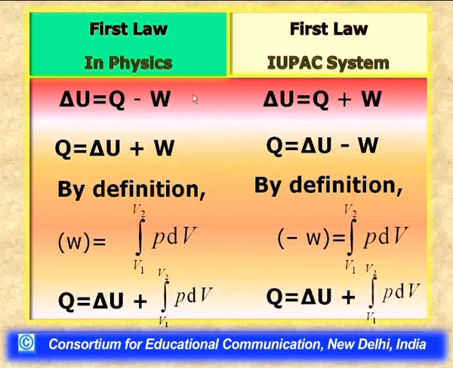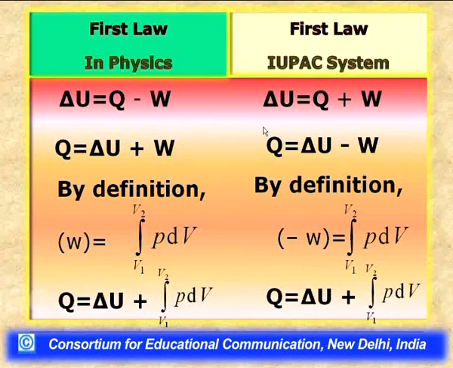As we made very clear in the first lecture itself, the emphasis of the physicists is on producing work in the surroundings, and whenever the system raises some mass, it is said that it has lifted some mass, which means work is being produced, and in that situation the work is given a positive sign.